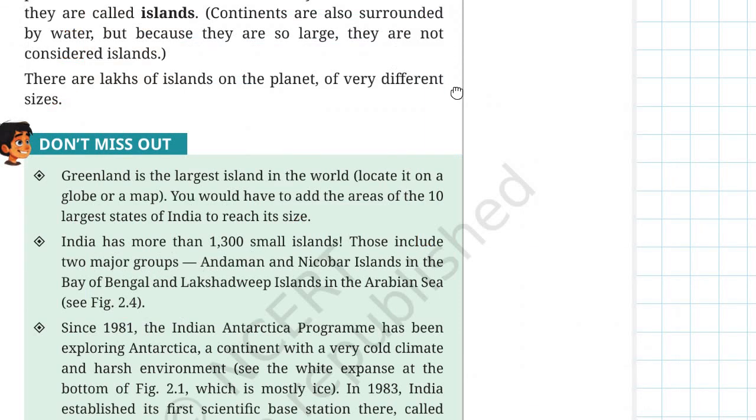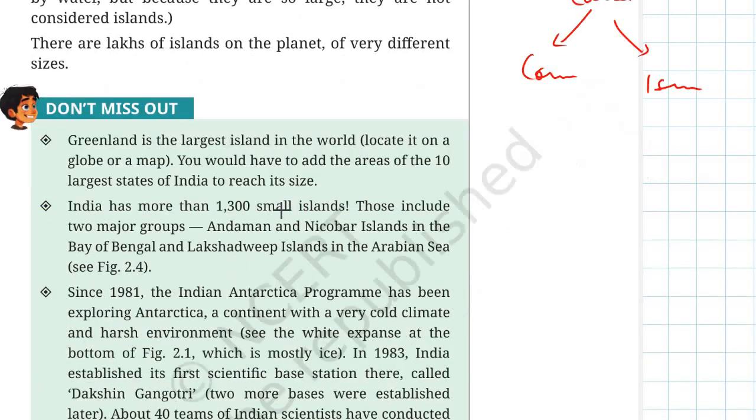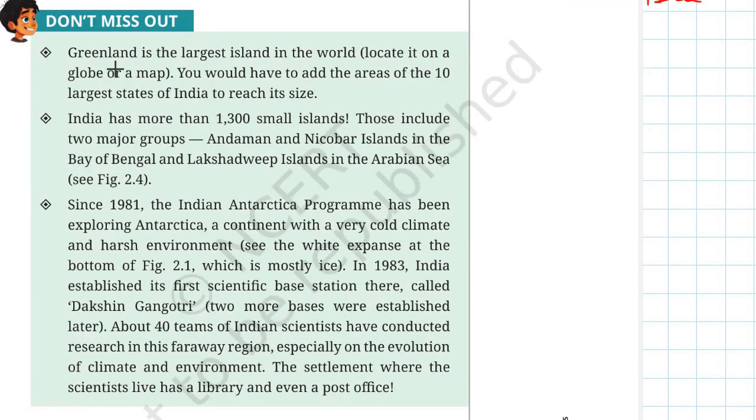Now you see, continents do not include all the landmass. So what I mean to say is that landmass has 2 parts. One is continent and another is islands. Okay. And there are actually many islands on our planet. Say for example, some very important facts. Greenland is the largest island of the world.